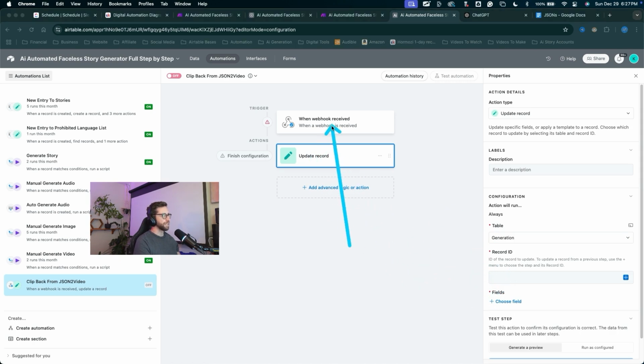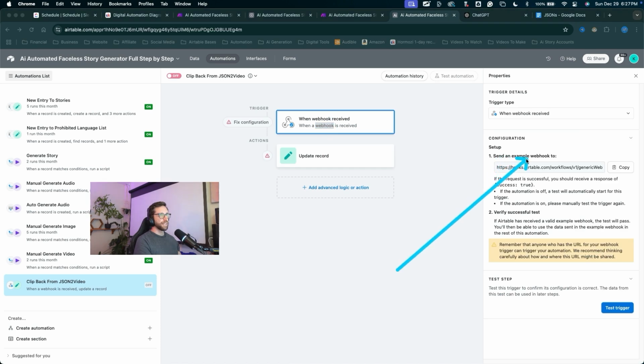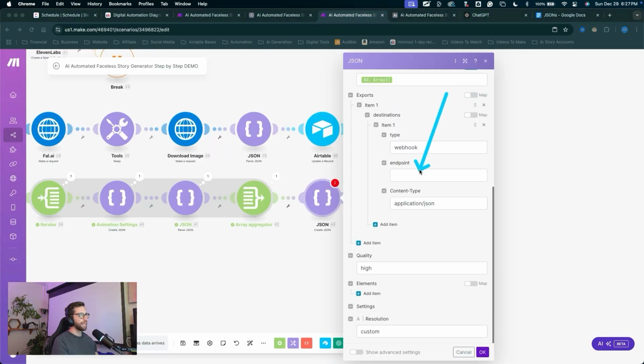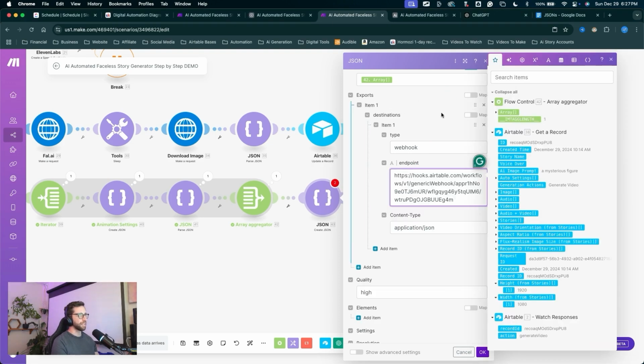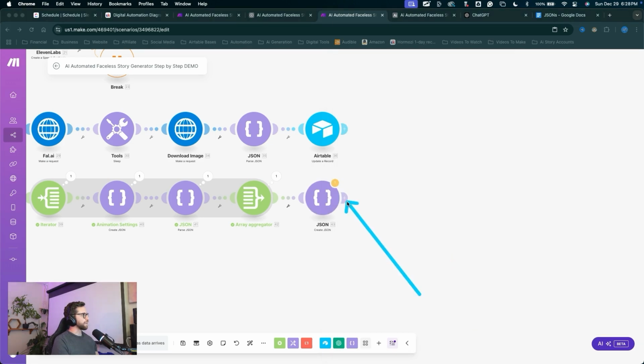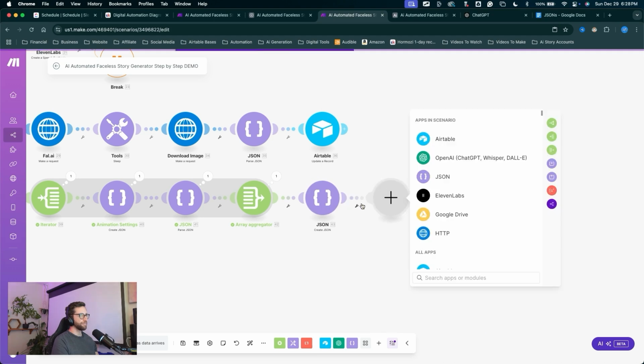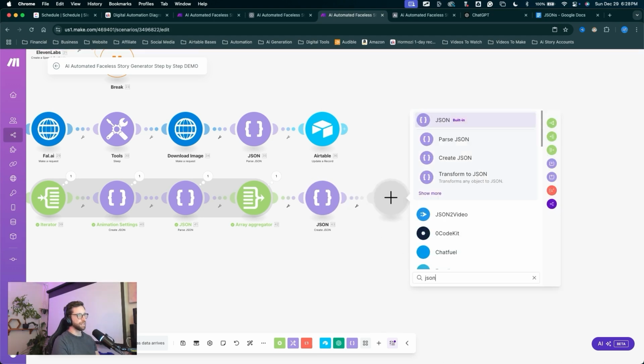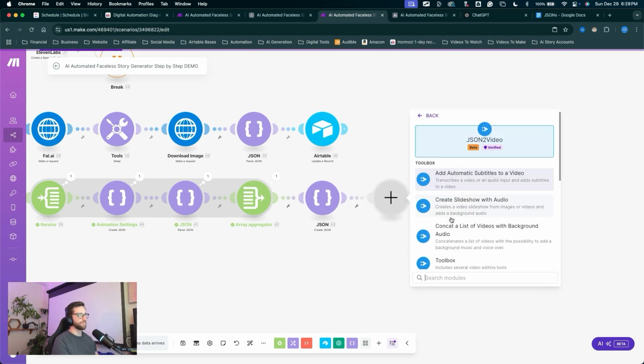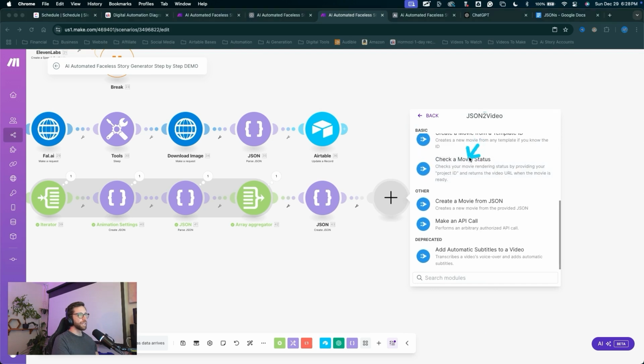What we do need to grab is back in the trigger. For the example webhook, we can copy that webhook. Let's come back into Make and paste that webhook in the endpoint right here. Click OK. One more module. Let's click the plus to add a module. This one is going to be JSON to video. You can type in JSON to video, and we need to scroll down and find create a movie from JSON.